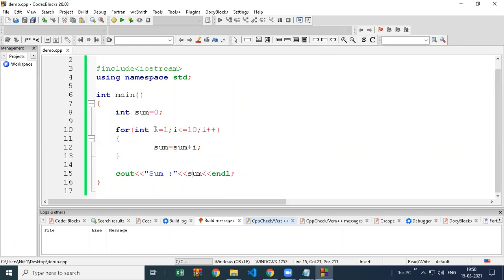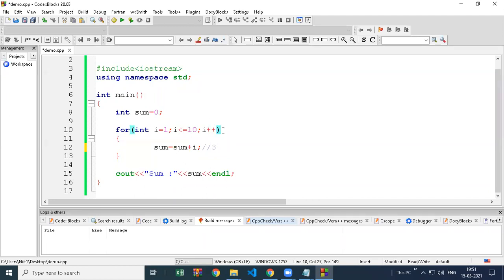If you want to see it line by line, the i value is 1 and the sum value is 0. So 0 plus 1 is 1. This value 1 is going to be stored in sum. So the i variable has given the first natural number, 1, and we stored it in sum. The next natural number is 2. The sum value is 1 and the i value is now 2. So 1 plus 2 becomes 3.